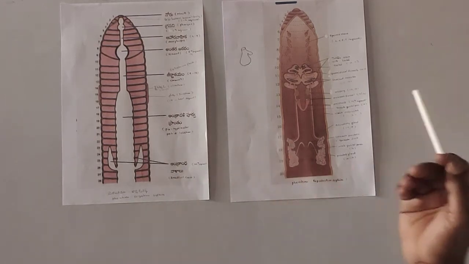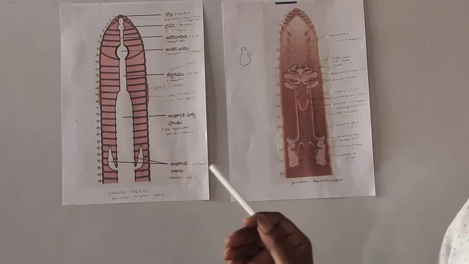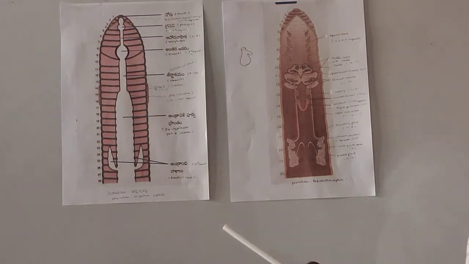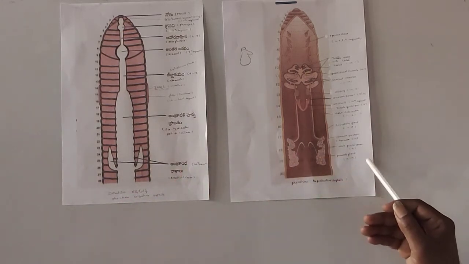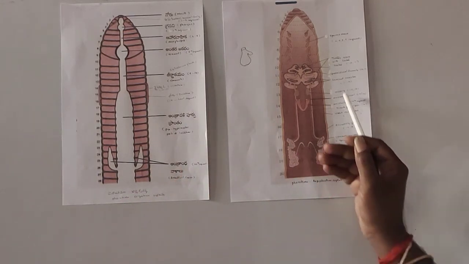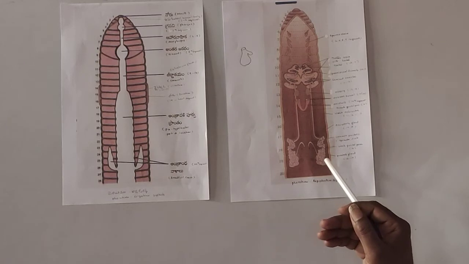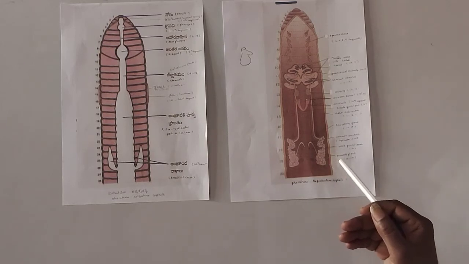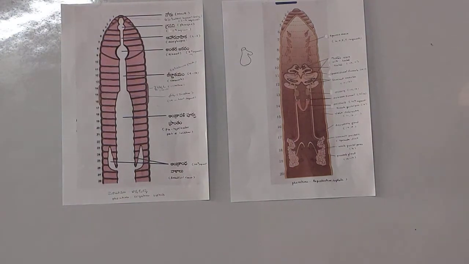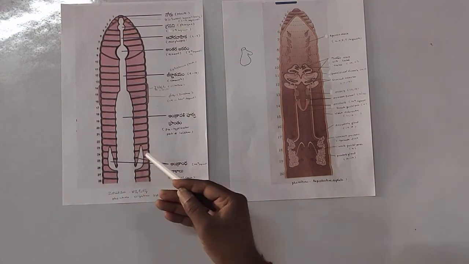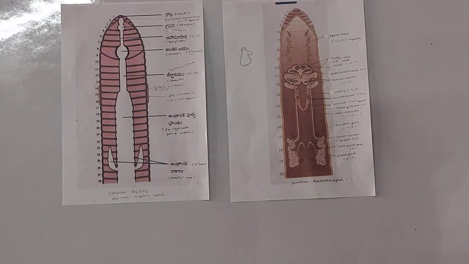For the diagrams, you have diagrams, and these diagrams are very important. For the reproductive system, the diagram alone is given 8 marks. But for the digestive system, 4 marks are for the diagram and 4 marks for the matter.